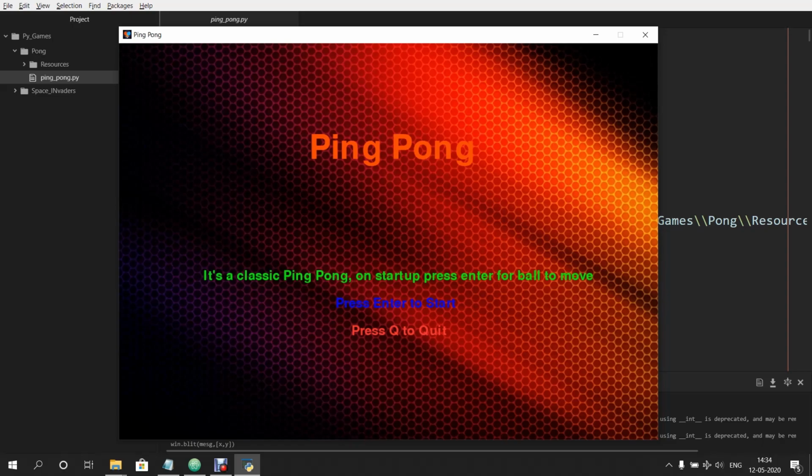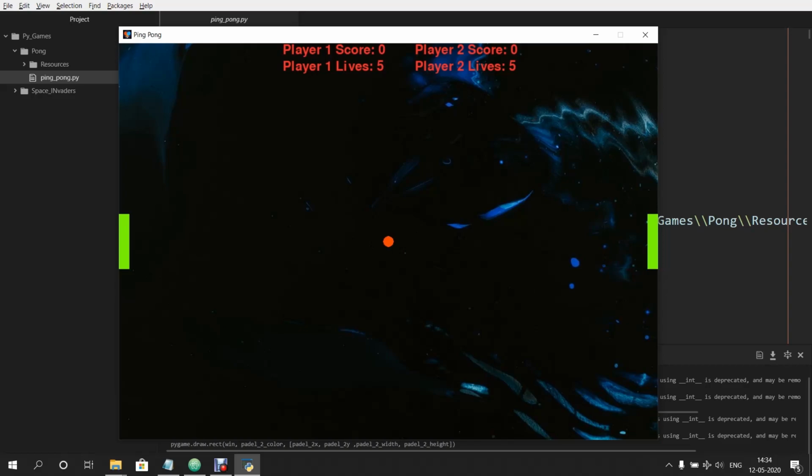So let's press enter and see what happens. If you noticed, the background music changed. That indicates that we are in the game. I can move the pedals but not the ball, because it was clearly written that you need to press enter for the ball to move. I have created this event because it gets difficult on startup to press enter and get ready for players to play at that moment. If you press enter on the startup and you're not ready, you will start losing from that point itself. Hence I have created this pause event.